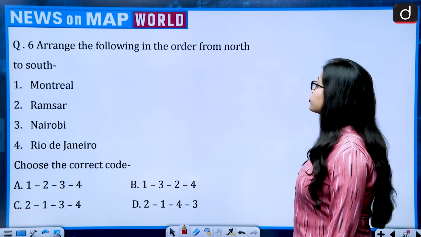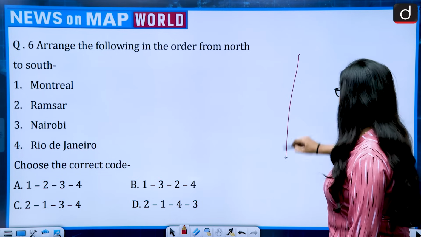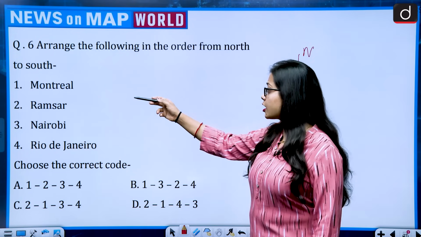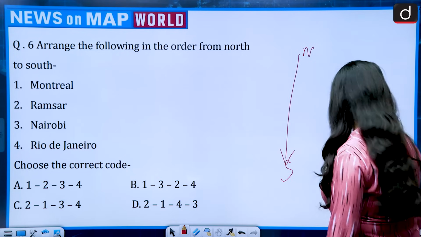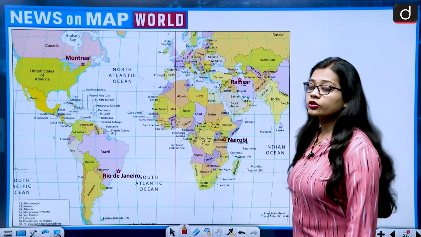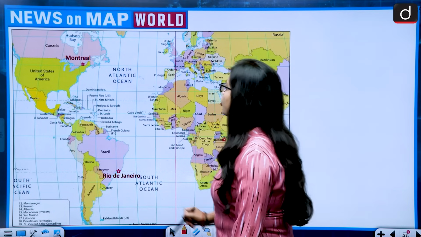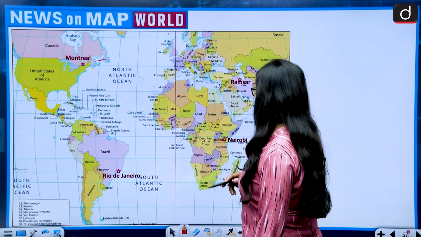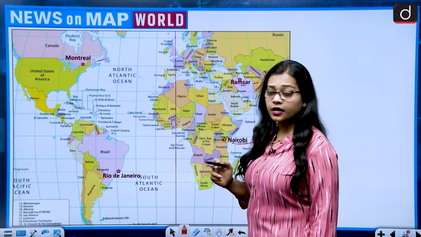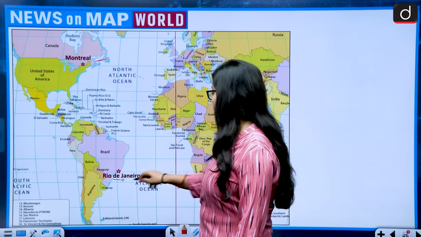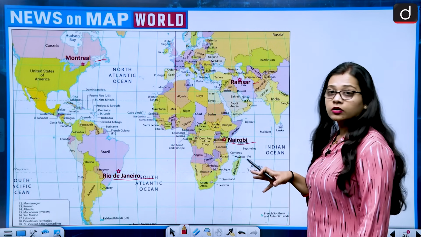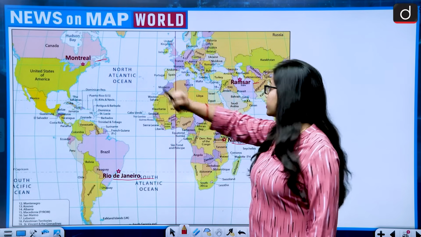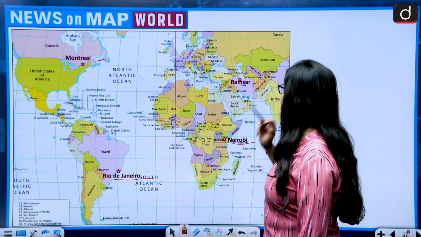Now let's see the question. Arrange the following in the order from north to south. North to south means this direction, north, south. And the 4 sites are Montreal, Ramsar, Nairobi, Rio de Janeiro. So let's see the location of all 4. On the world map, Montreal lies in Canada. Then Ramsar is a site in Iran. Nairobi is the capital of Kenya. And Rio de Janeiro is in Brazil. So we have taken the African continent, the South American continent, the North American continent, and we also have Iran from Asia.